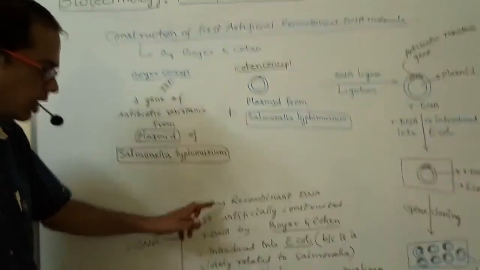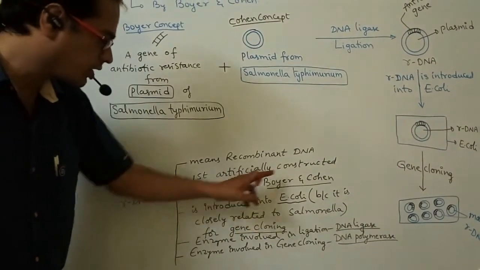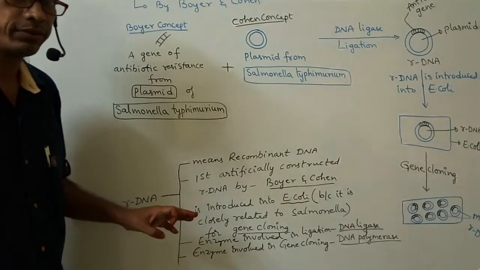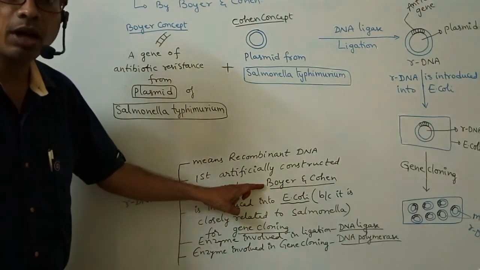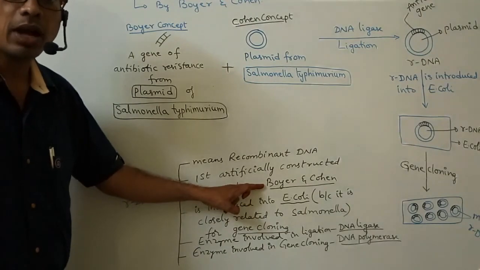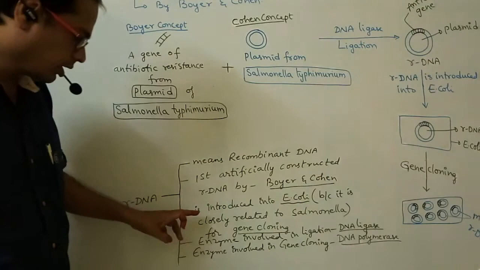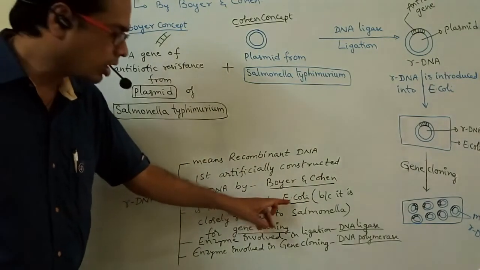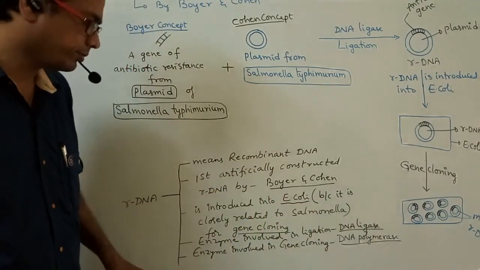rDNA means recombinant DNA, first artificially constructed by Boyer and Cohen. The antibiotic resistant gene is the concept of Boyer. The plasmid concept is by Cohen. Next, this rDNA is introduced into E. coli because it is closely related to Salmonella.